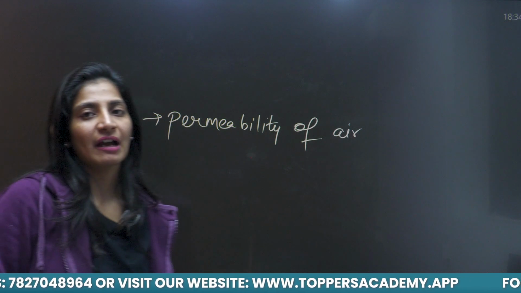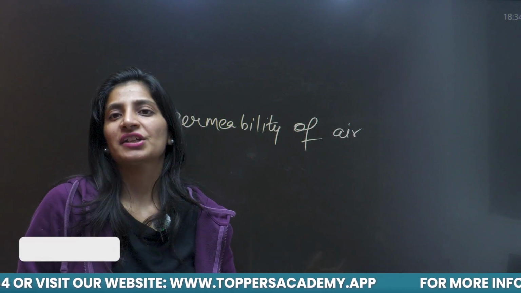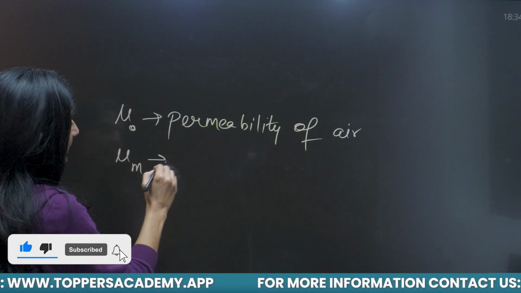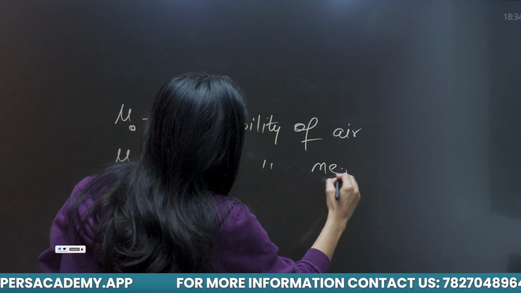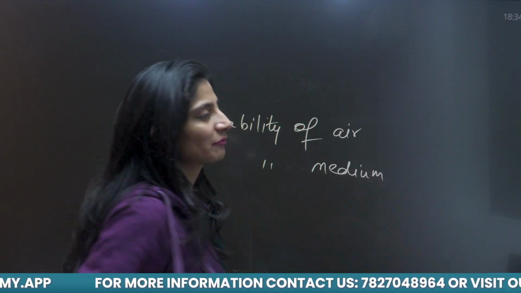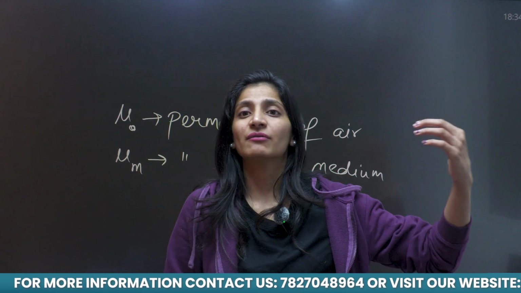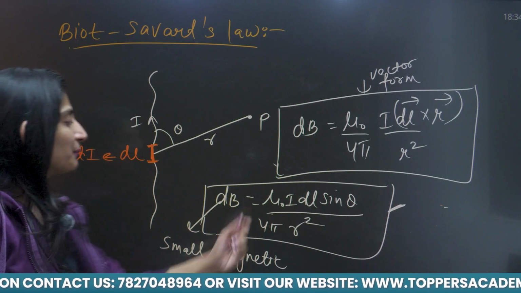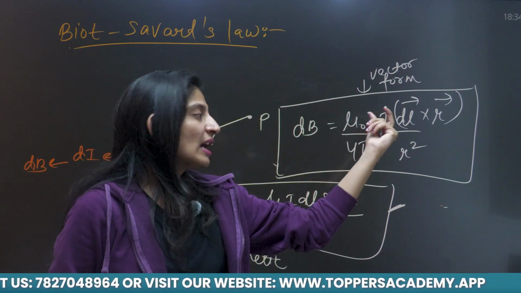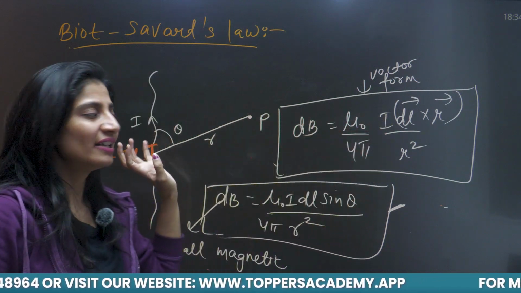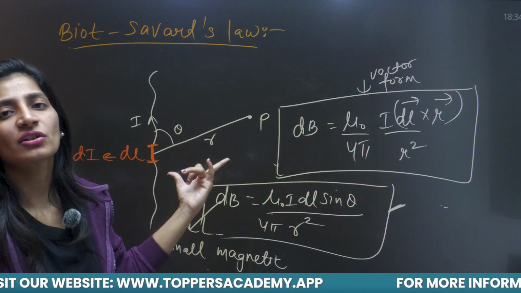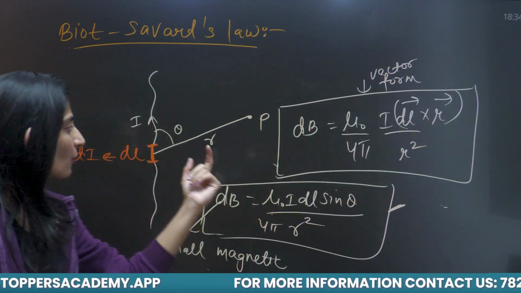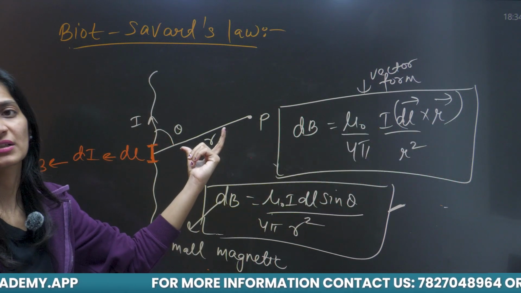But if you are putting that wire in some medium, then it will change to the permeability of that medium, which is represented by mu m. It is the same concept which you have done in electrostatics, where there was permittivity. I think all terms are clear. Mu naught is permeability, you know what 4 pi is, I is the total current of this wire, r is the net distance of this point from the axis of the wire, and theta is the angle that the axis makes with this distance.